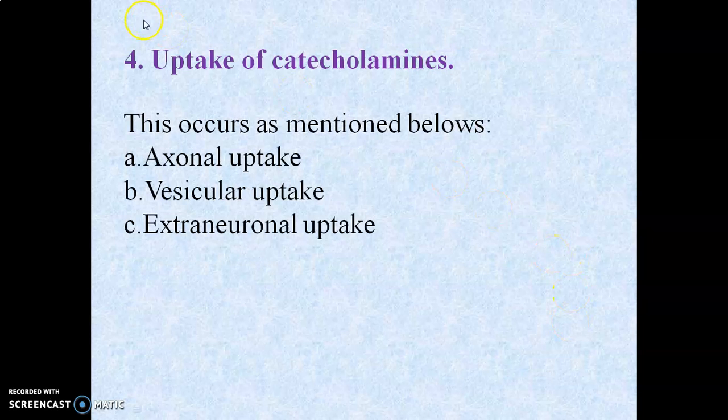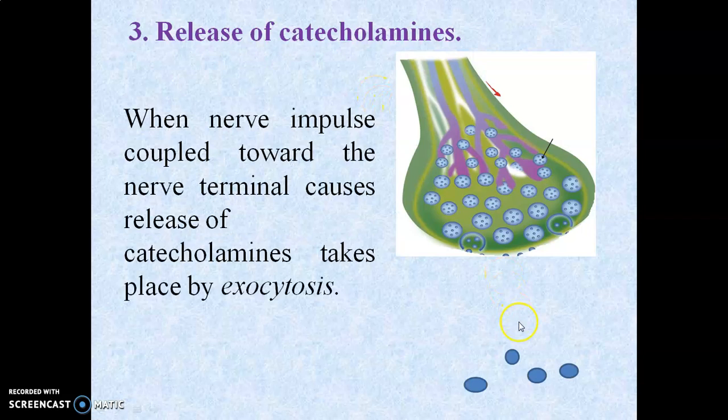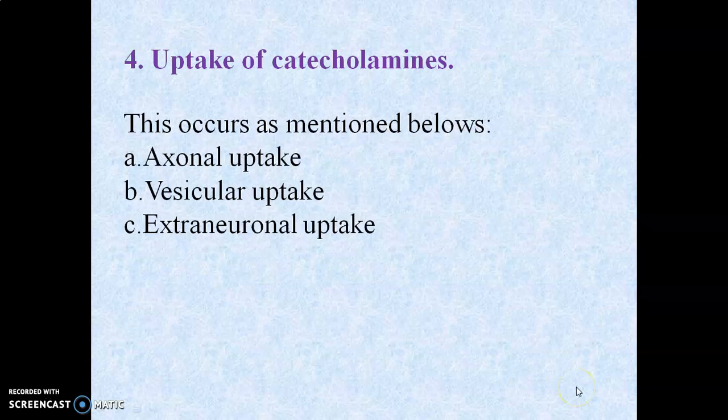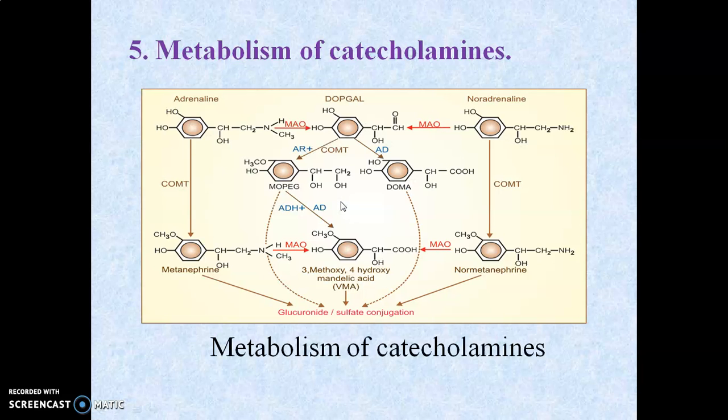The next step, the fourth step, is the uptake of the catecholamine. When there is a release of the catecholamine, it gets uptaken by the next nerve terminal with the help of axonal uptake, vesicular uptake and extraneuronal uptake. These are the various steps involved in the uptake of the catecholamine.